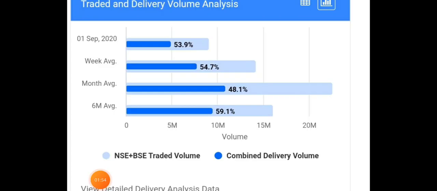So when we compare the deliverable quantities with the monthly, 6 months and weekly averages, clearly you can see that on the monthly average the traded quantity was huge, and if you compare with the weekly average, a slight decrease was there. On September 1st you can see a complete decrease in operator activity and the deliverable quantity is increasing.